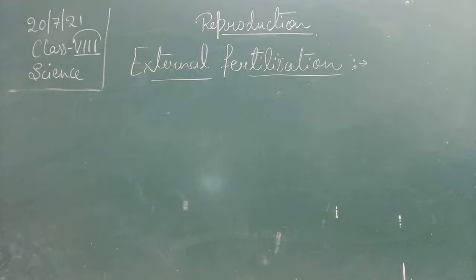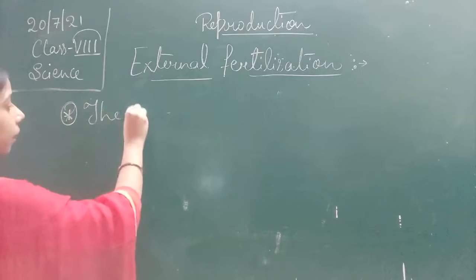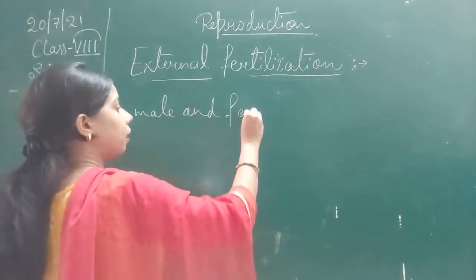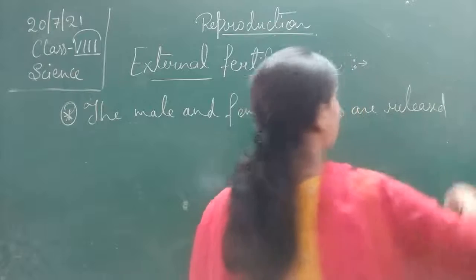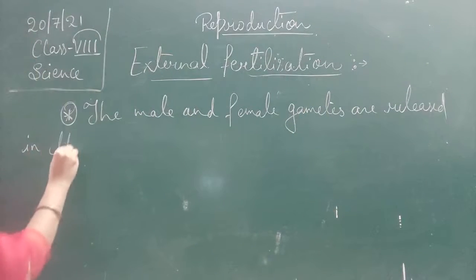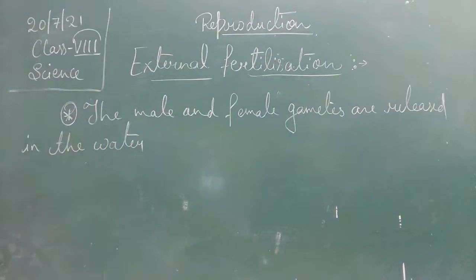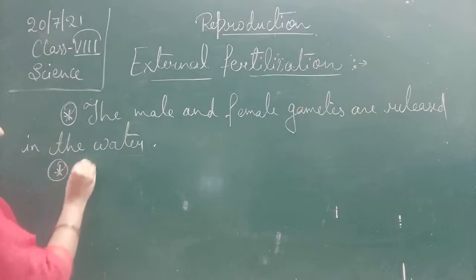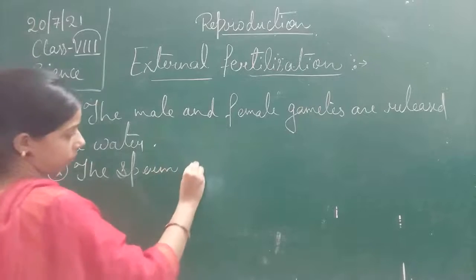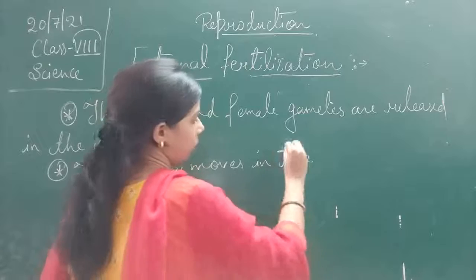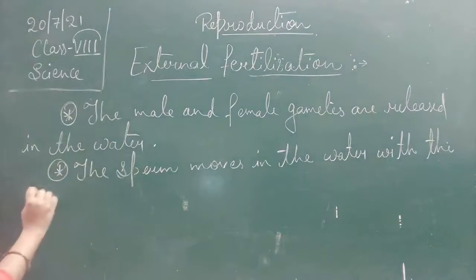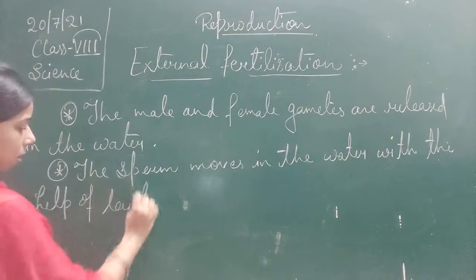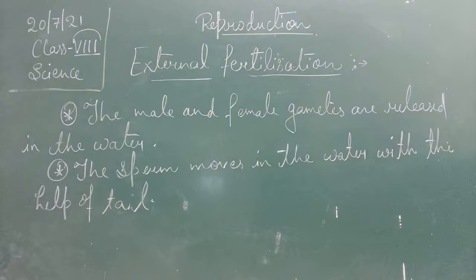So, we can say here that the male and female gametes are released in the water, and the sperms move in the water with the help of the tail present in them. Okay.